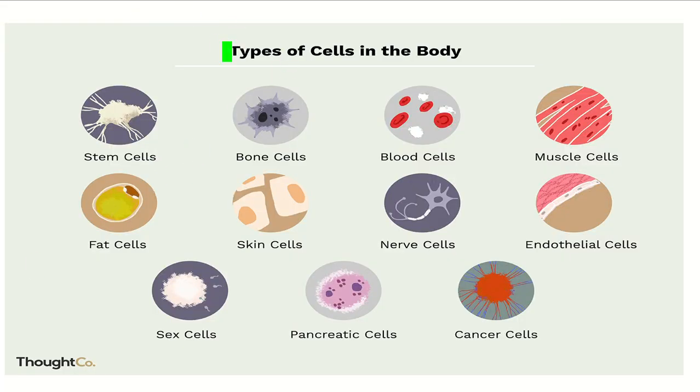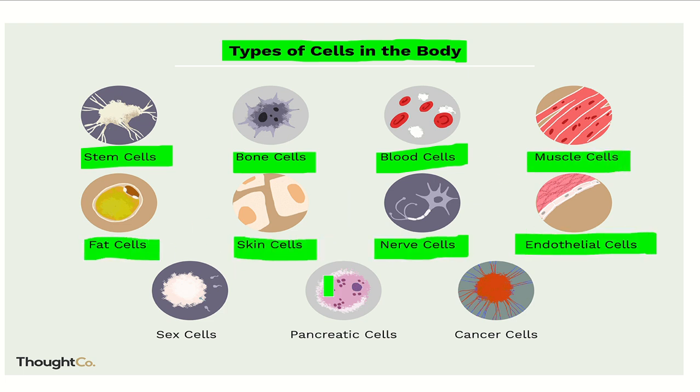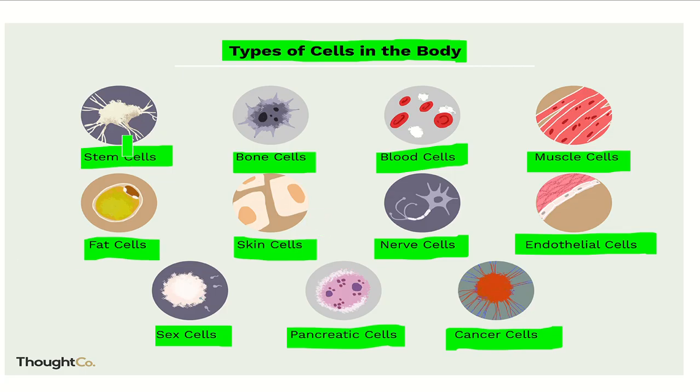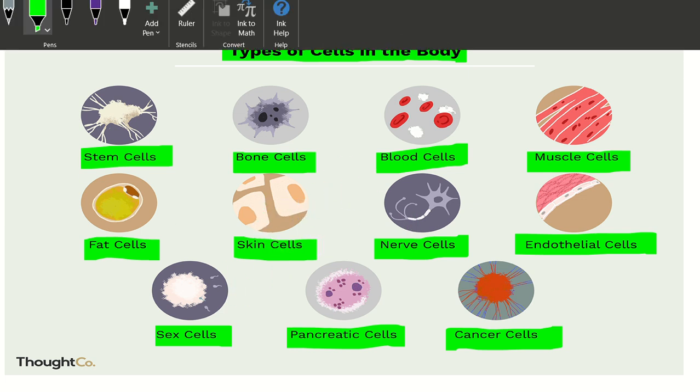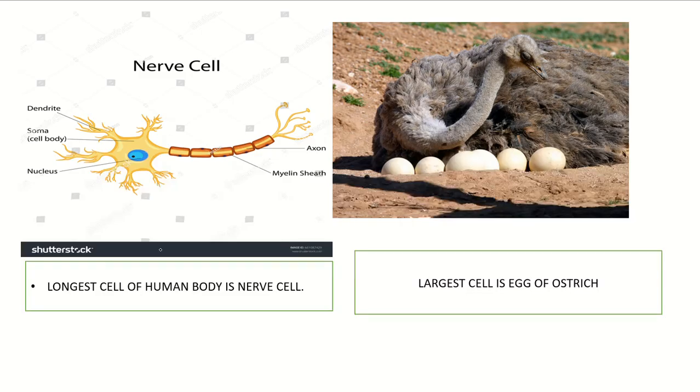Now I will talk about the human body. Various types of cells you can get in the human body: stem cell, bone cell, blood cell, muscle cell, fat cell, skin cell, nerve cell, endothelial cell, sex cell, pancreatic cell, cancer cell, etc. I showed you the picture of the animal cell, that is the structural cell, but apart from that, various kinds of cells are also present inside our body. Among them, the nerve cell is the longest cell present inside our body.